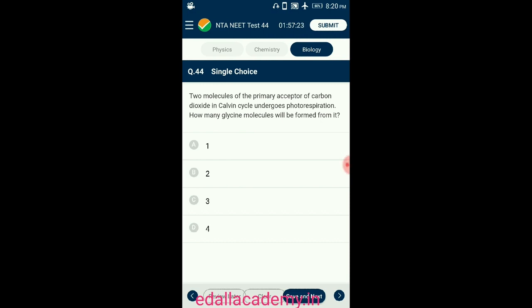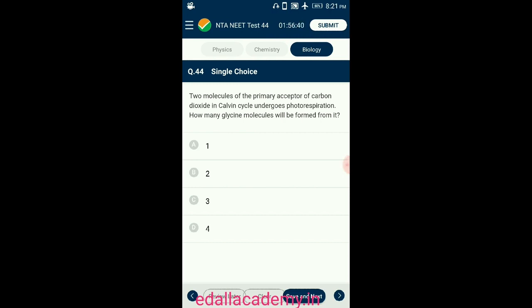In the chloroplast, 3-PGA enters the Calvin cycle while the phosphoglycolate is dephosphorylated to form glycolate, that is a 2 carbon compound, which is then transported to the peroxisome. In the peroxisome, glycolate gets oxidized to form glyoxylate.